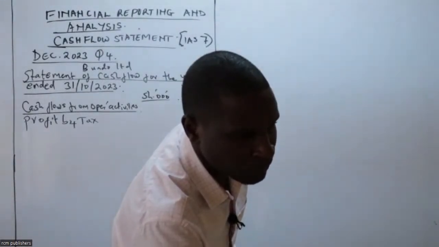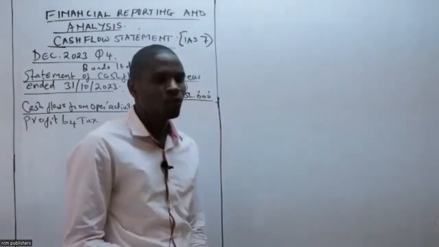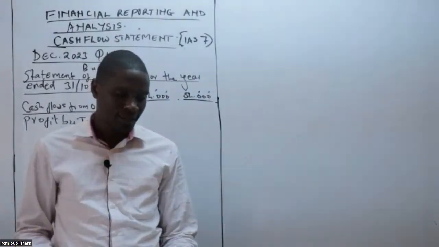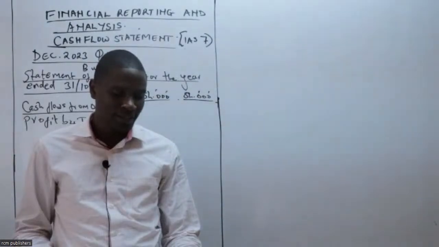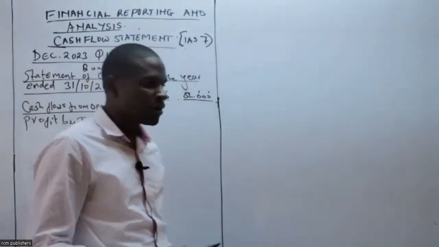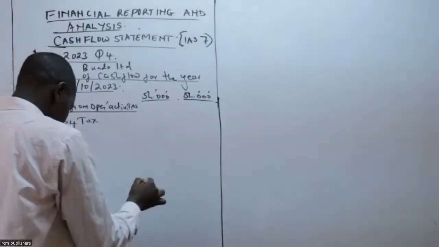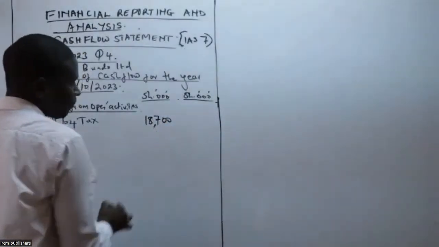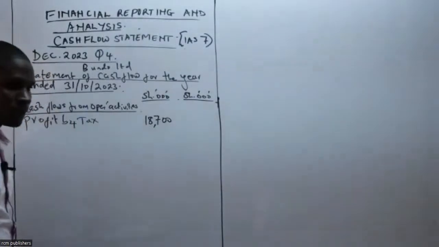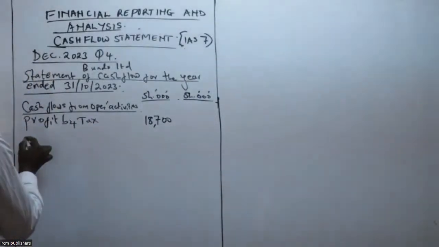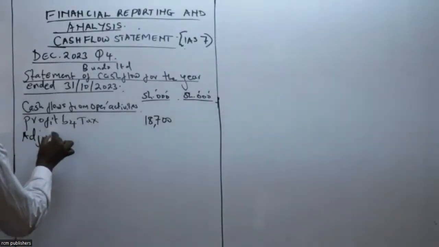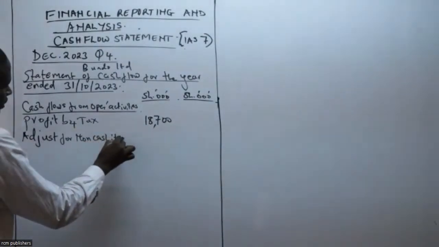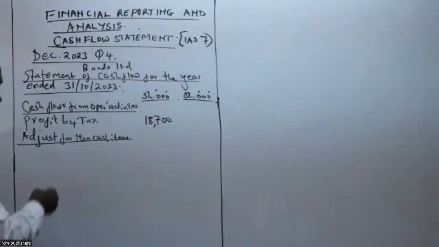Profit before tax. Of course, that one I expect to get from my income statement. And if I look at my income statement, I can see 18,700. Thank you so much, Simon, for that answer. 18,700. So class, you can see that that is just a matter of looking at what the examiner wants, a profit before tax, and then we adjust for non-cash item. So class, in this case, I'm not going to put all these here.